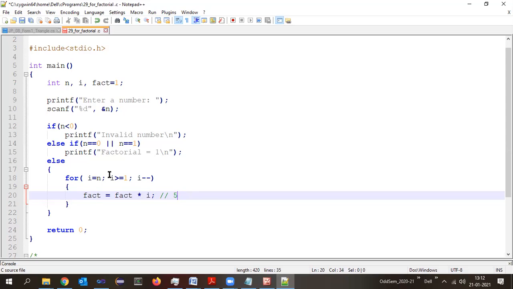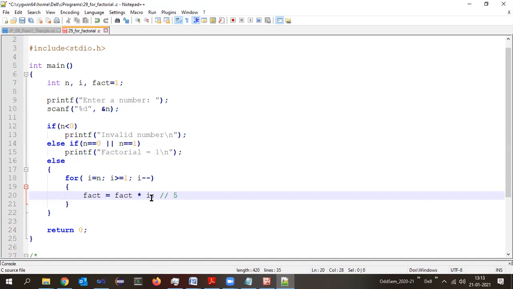After this, the condition was true. That is, 5 greater than or equal to 1 was true. It entered into the for loop, and then fact is equal to fact into I. So we got the fact value as 5 this time. After this, where does the control go back to? Updation. Updation is I minus minus. Current value of I is 5. Next time when I use I, it has to be 4, decremented by 1.